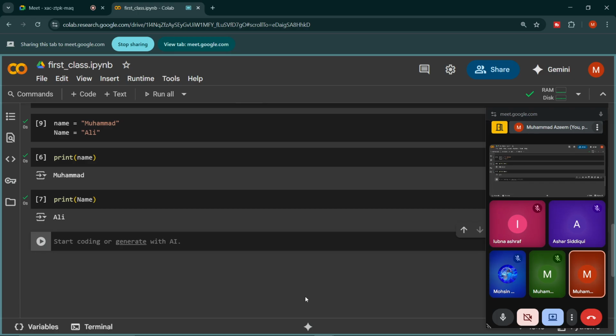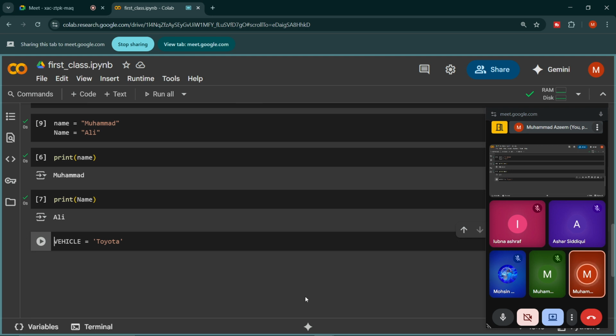For example, if I write vehicle in capital letters, I can use it and store, for example, Toyota into this variable.